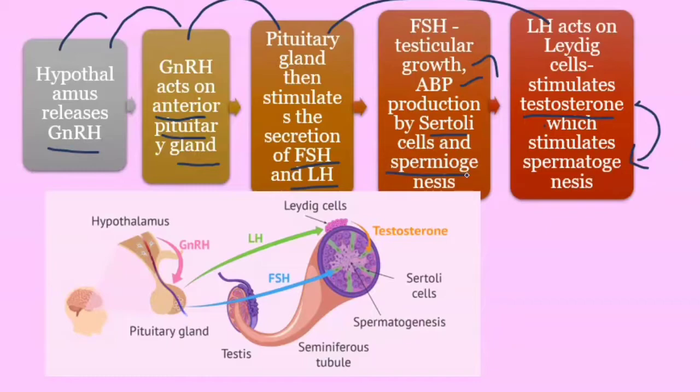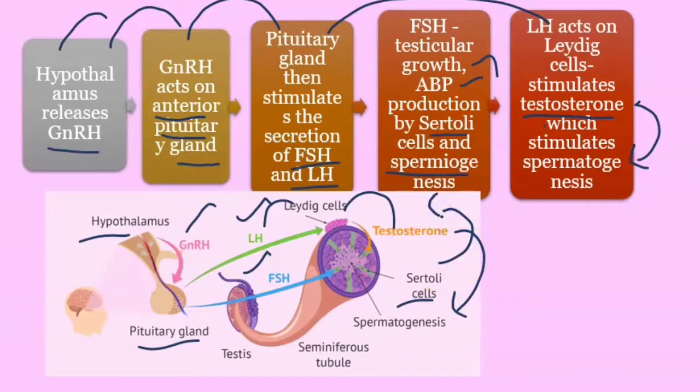The same thing has been represented in the diagram. You can refer to the hypothalamus, which produces this GnRH hormone. This acts on the pituitary gland, and the pituitary gland produces LH and FSH. LH acts on the Leydig cell. In turn, the Leydig cell produces testosterone, which stimulates the spermatogenesis process. Similarly, FSH makes ABP protein production by the Sertoli cell, and it ultimately increases the testosterone concentration, which in turn once again increases the sperm production process. This is how the sperm production process is carried out with the help of the hormones.